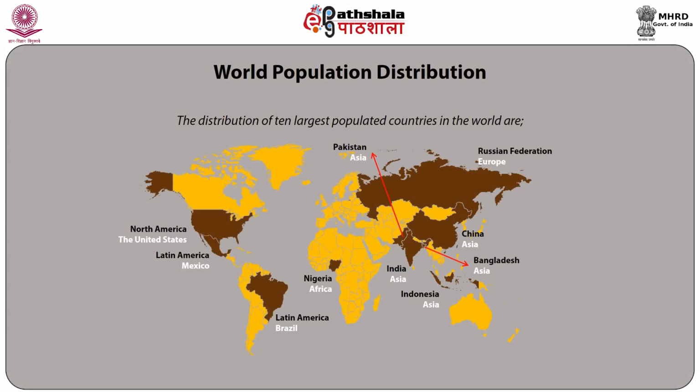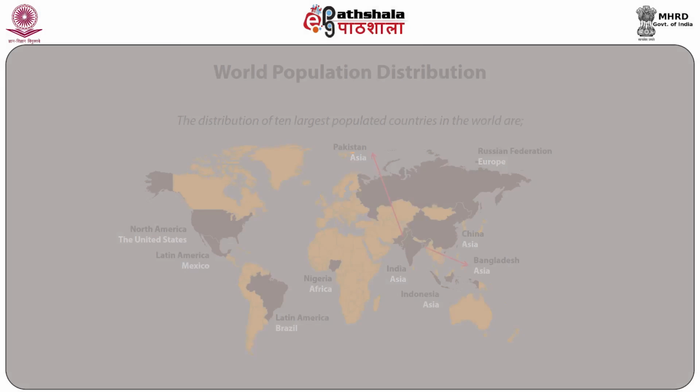The distribution of 10 largest populated countries in the world are 1 in Africa, Nigeria, 5 in Asia, that is Bangladesh, China, India, Indonesia, and Pakistan, 2 are in Latin America, that is Brazil and Mexico, and 1 in Northern America, that is United States of America, and 1 is in Europe, that is the Russian Federation.